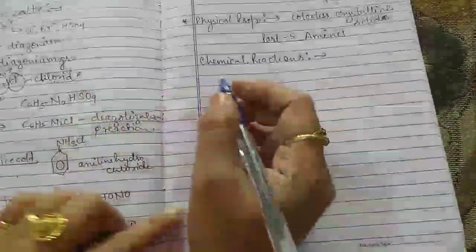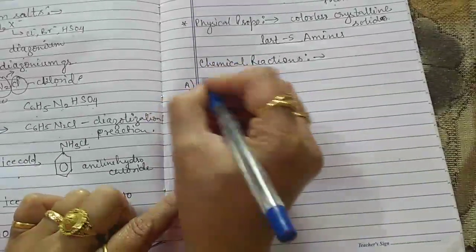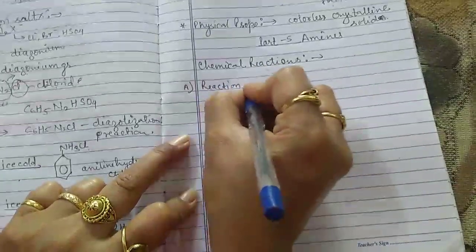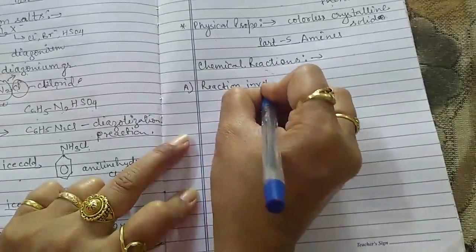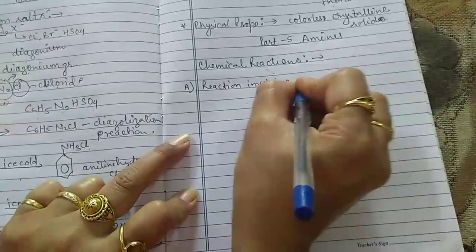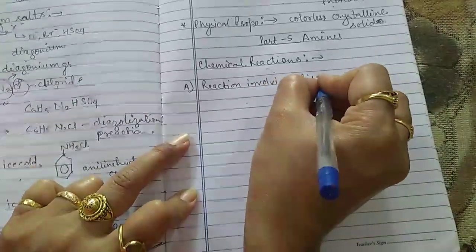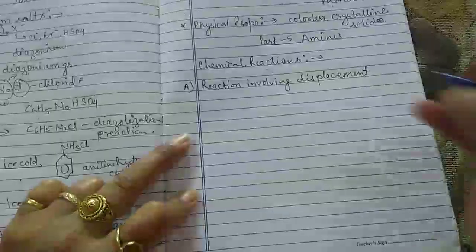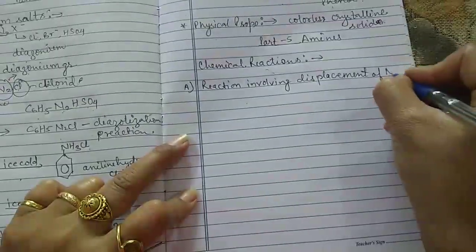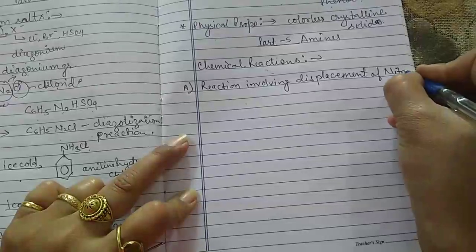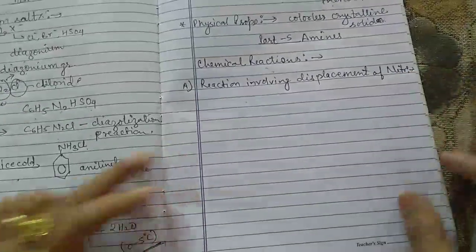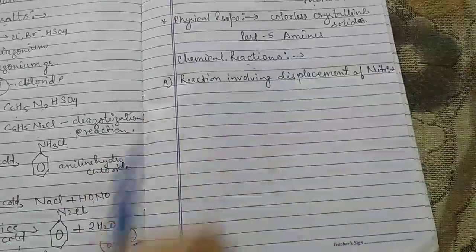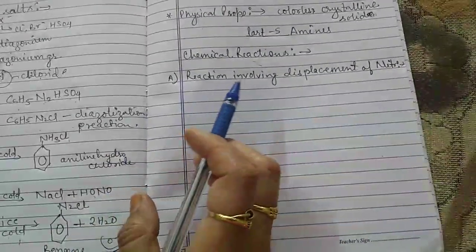So the first part is reactions involving displacement of nitrogen. This is the first type of reaction involving displacement of the nitrogen.